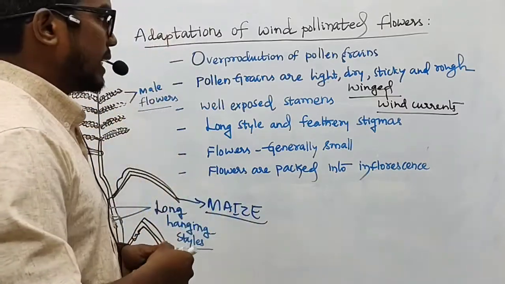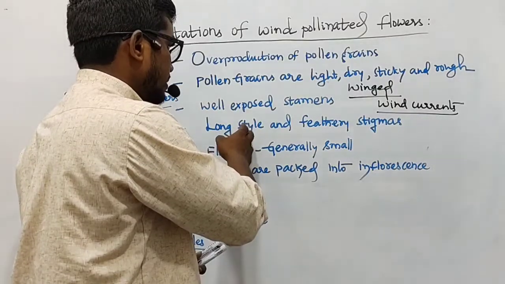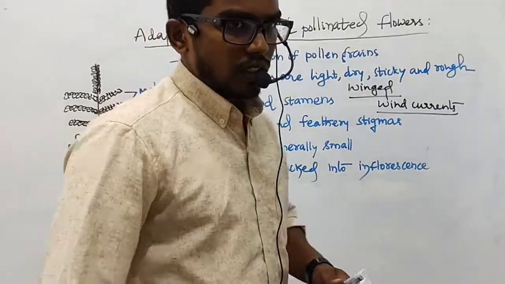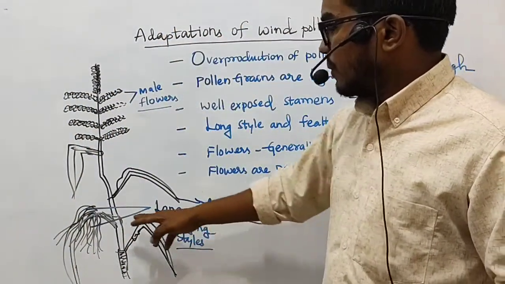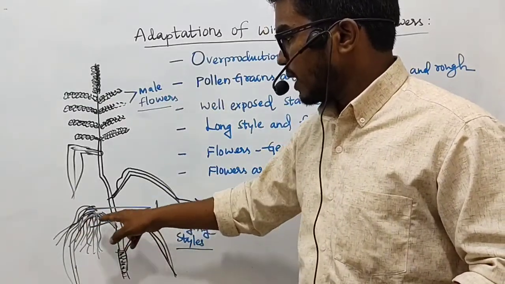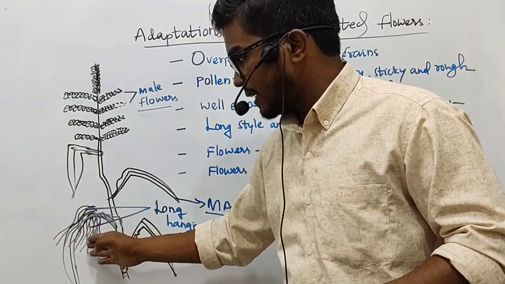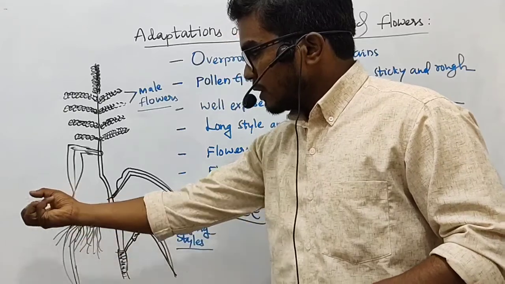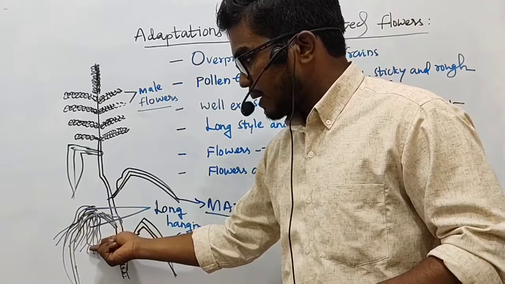So which shows wind pollination. Anyway, then the fourth point we have here is the long style and feathery stigmas. As I just have shown in the diagram, you can see here the very long styles can be present. Why is this necessary? Because when these styles with their stigmas hang in the air, they also stand more chances of pollen grains, when they fly in the air, they can easily deposit onto them.